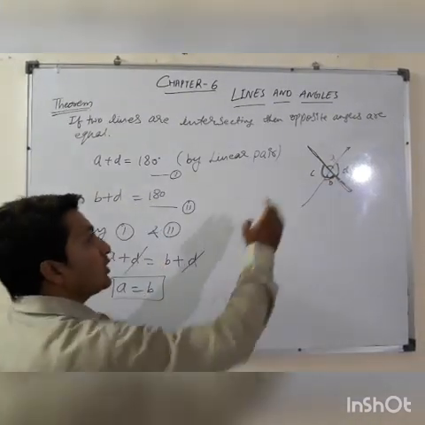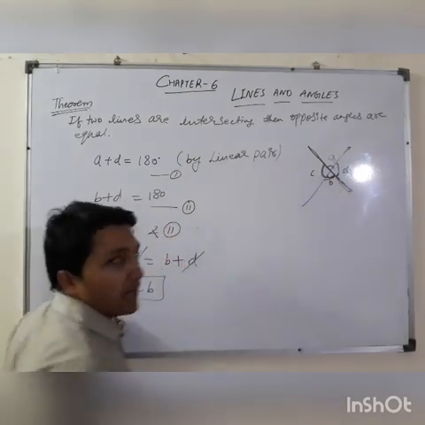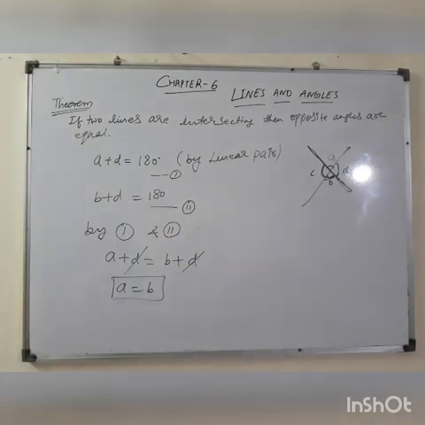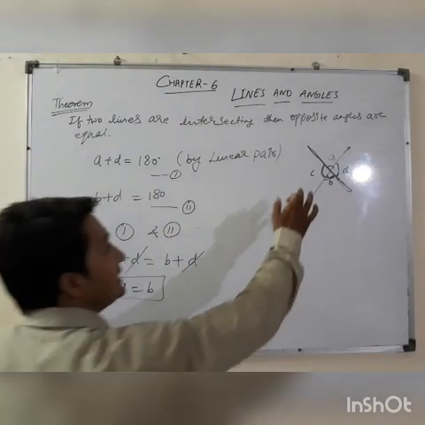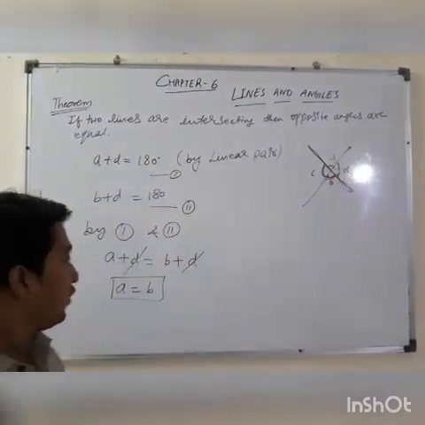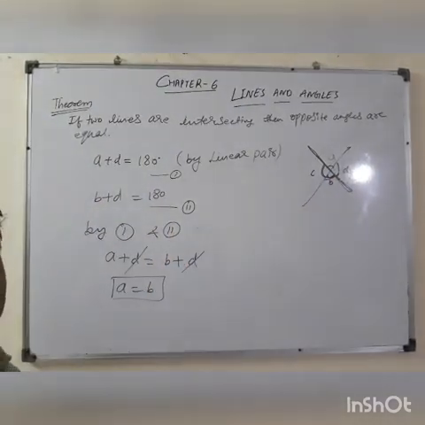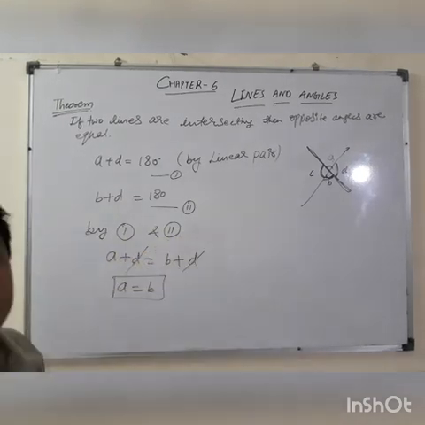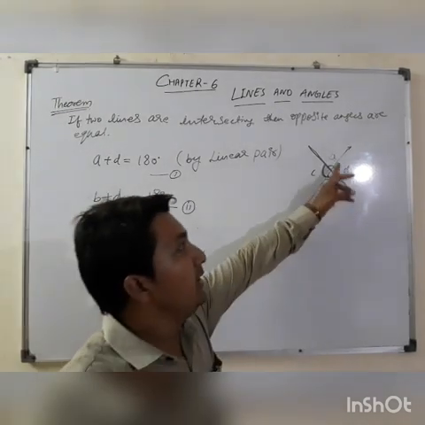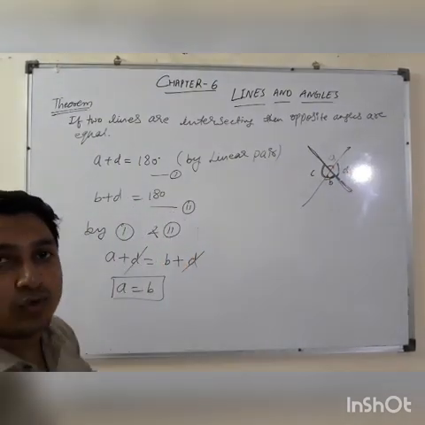Similarly, students, you can also prove that angle C is equal to angle D. Okay, students, so this is the proof of the first theorem, that is, if two lines are intersecting, then the opposite angles will be equal. Is it clear, students?